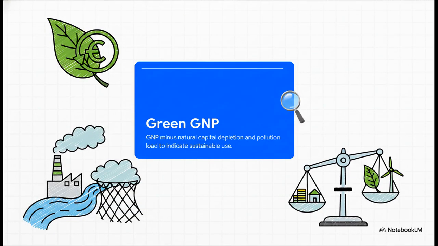To fix this glaring issue, economists introduced a concept called green GNP, and it's a total game changer. It literally subtracts the costly burden of environmental degradation from our economic achievements. Mathematically, it's your standard GNP minus the depletion of natural capital and the pollution load. It gives us a far more honest indicator of sustainable development and true economic welfare.